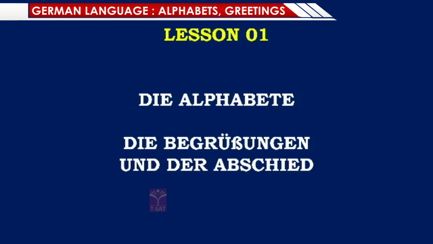So what did we learn today? We learned about the alphabets, about the greetings and the farewells, about pronouns. So a quick recap of all of them.